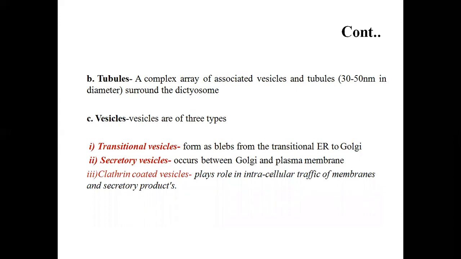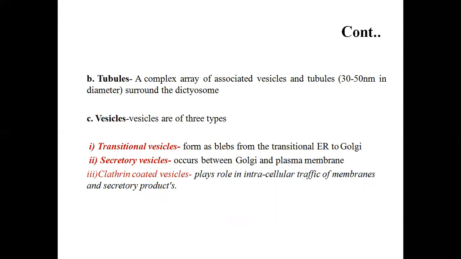And the third part is vesicles. Vesicles are of three types. The first is the transitional vesicle, the second is the secretory vesicle, and the third is the clathrin coated vesicle. The transitional vesicles form as blebs from the transitional endoplasmic reticulum to the Golgi.